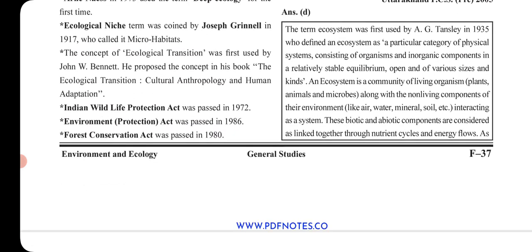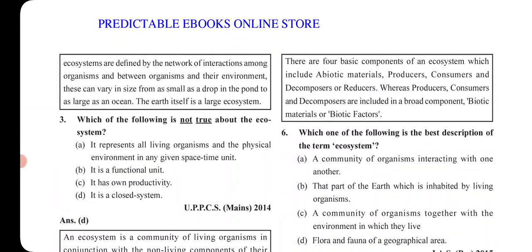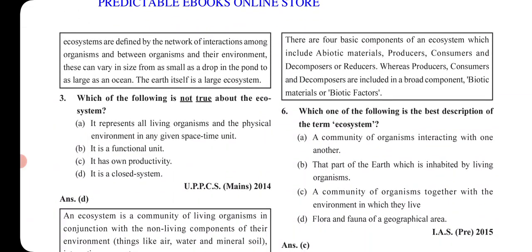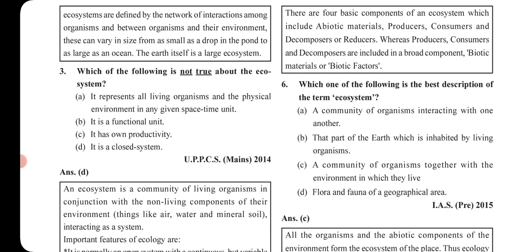So we'll be quick in discussing the questions. The idea and the purpose of discussing such questions is that you are in a position to know how to use these topics in question and answer in our prelims part. We can understand the nature of questions that have been asked in the prelims paper. So that is the whole objective. So we'll be very brief here.